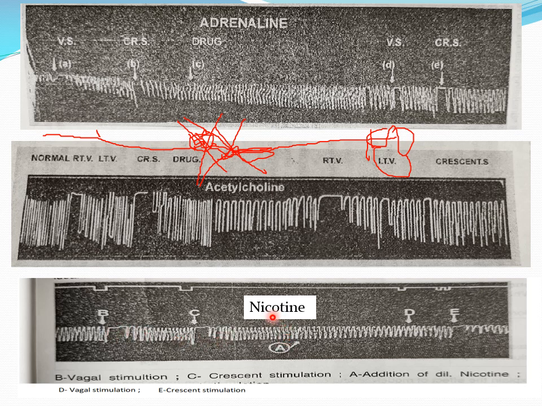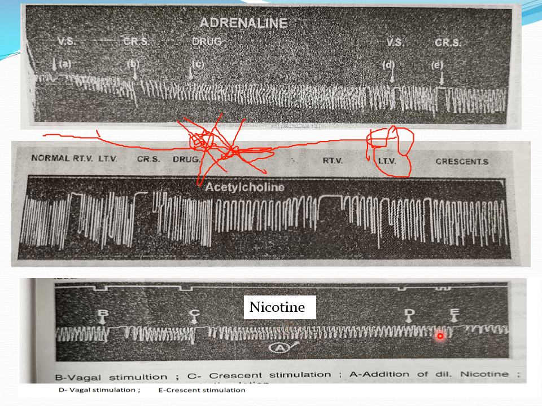But after administration, there is no inhibition, because there is no transmission of the impulse from preganglionic to postganglionic fibers. In this way, there is no inhibition of the heart. It tells us that there is a blockage by nicotine.